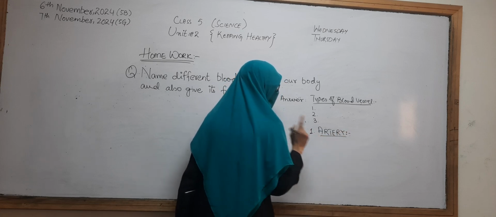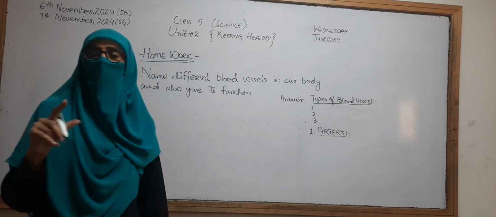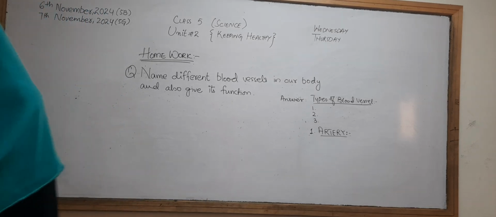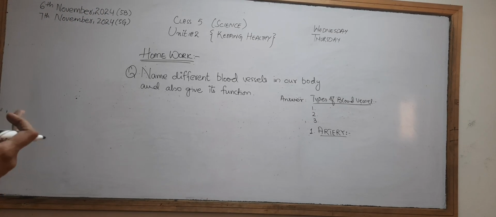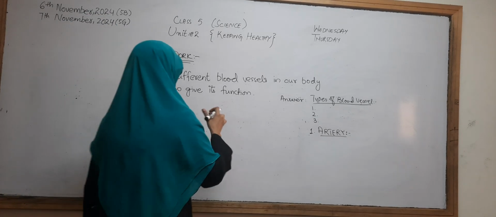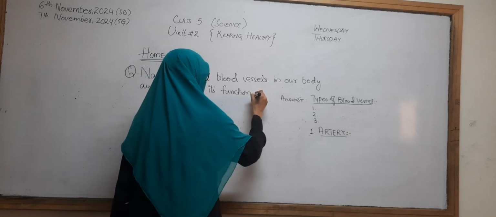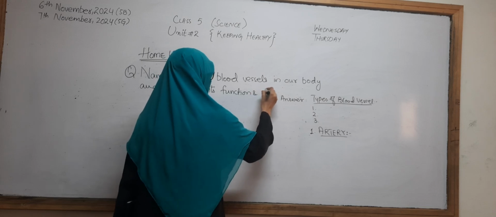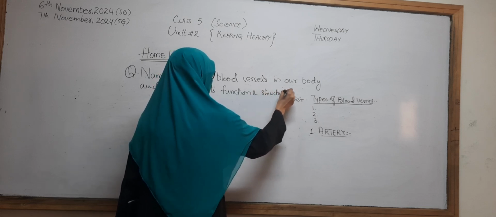and you will write down its function, function meaning what it carries, and you can also write down its structure. We can write it down here, give its function and structure.